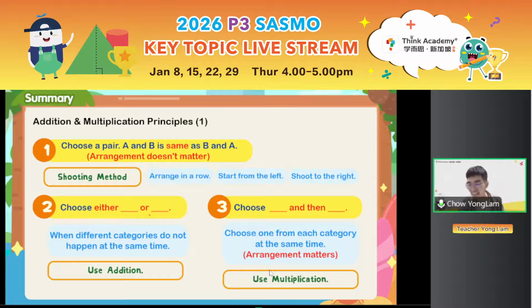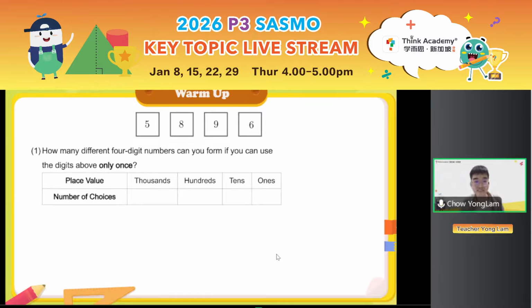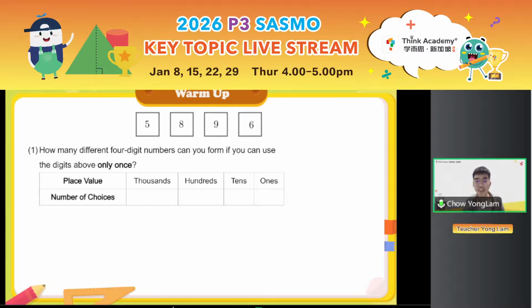So with that, let's take a look at a very classic application of addition and multiplication principles. You will realize that, especially in recent years of SASMO, other than the shooting method, they like to come up with a specific type of question, which is forming numbers. So let's take a look at this warm-up. Now we have 5, 8, 9, 6. These are 4 digits, not cards, they are digits. And now teacher Yong wants to ask you, how many different 4-digit numbers can you form if you can use the digits above only once?